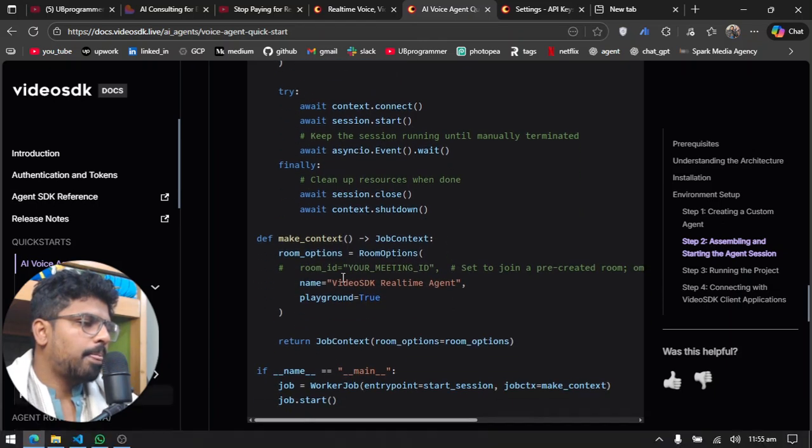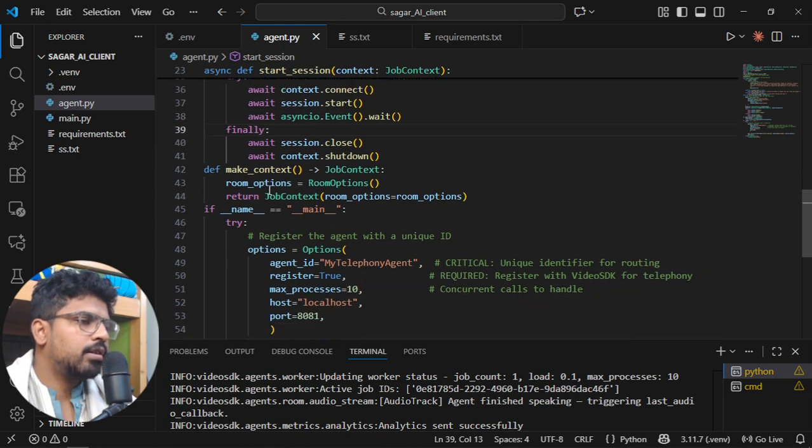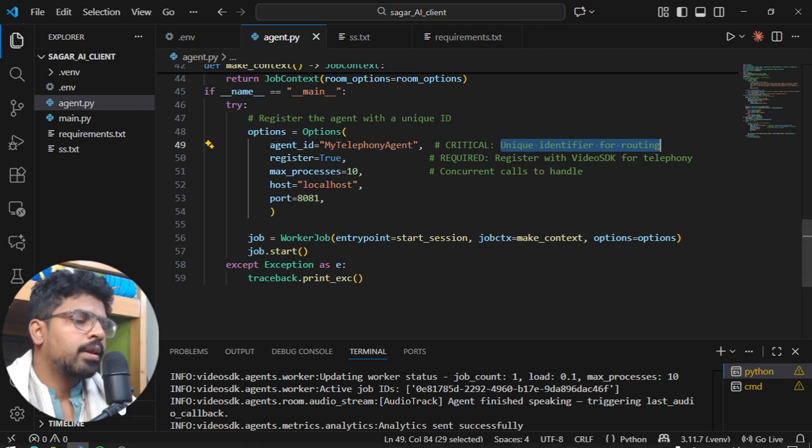And then there is one more really important thing, and that is here. You are running this with the job.start, and the options are a parameter, and in the options you have agent ID, right? And that is really critical, because that is the unique identifier for the routing of your calls. Now let's see how we use this ID. So my telephony agent, please remember that.